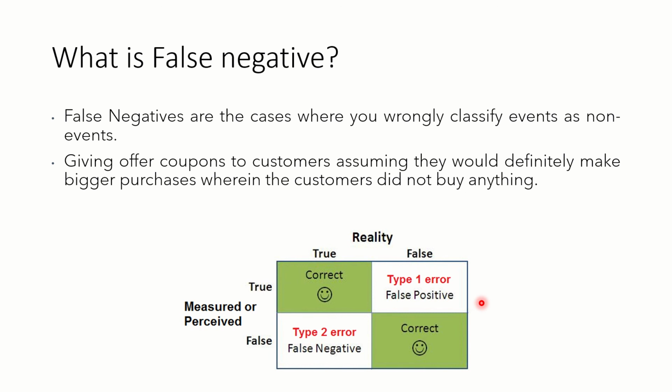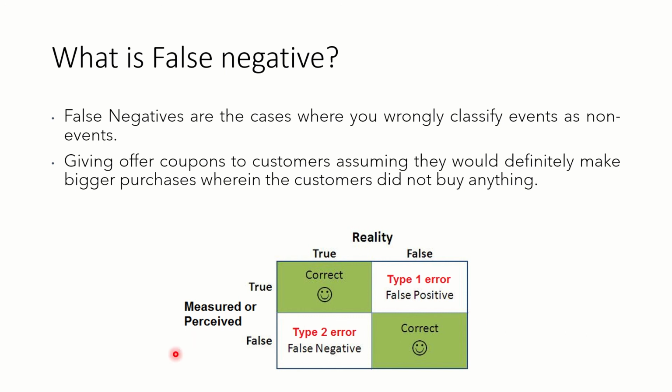What is false negative? False negatives are the cases where you wrongly classify events as non-events. Last case it was different. Now here we are classifying events as non-events. We are giving offer coupons to customers whom we believe would definitely buy something out of that coupon. And the coupons are for $100 for an instance. But the customers whom we gave did not buy. So this is the best example. We have classified non-events as events which resulted in poor business.